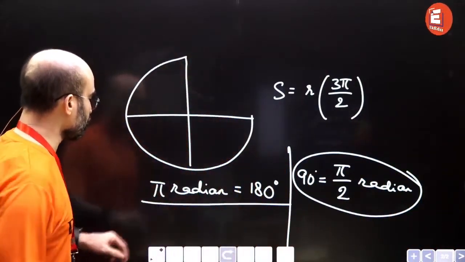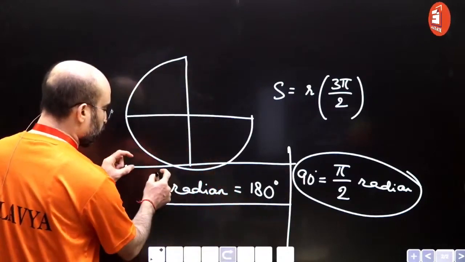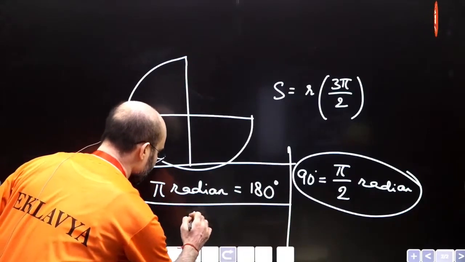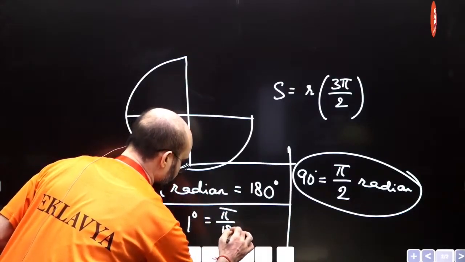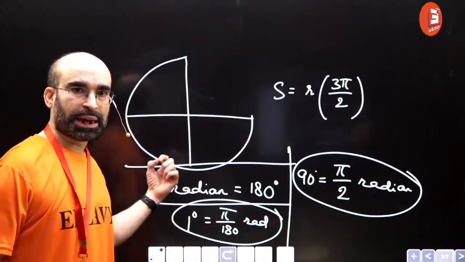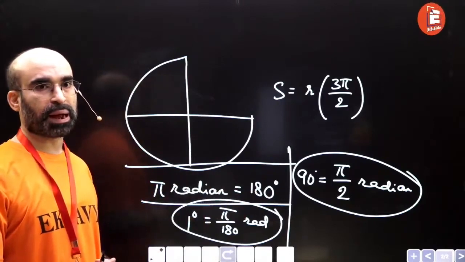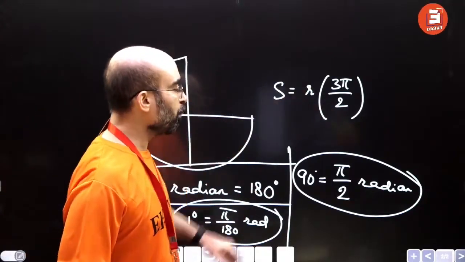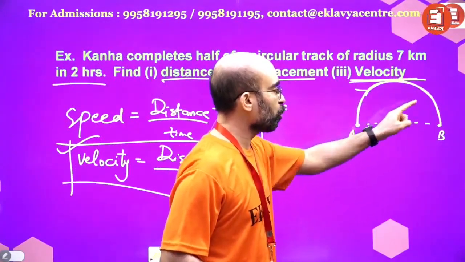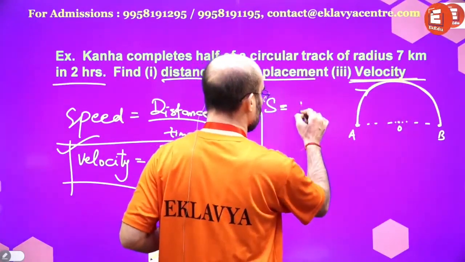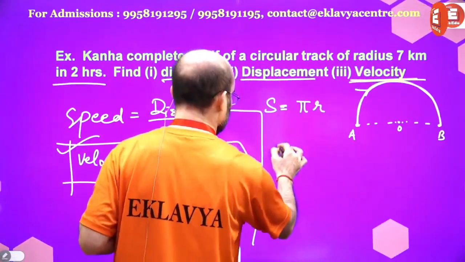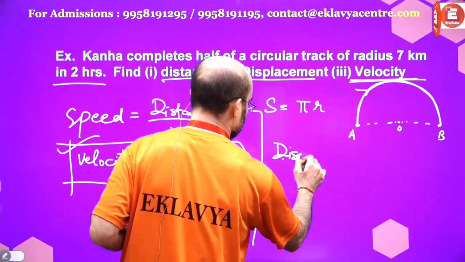Okay, so this you need to keep in mind, that pi radian equals 180 degree. 1 degree equals pi by 180 radian, both are the units. If you want to convert degree into radian, you can convert it in this manner. So here we have A to B. The distance covered is S equals pi into R. So whatever values are there, you can put. Now displacement will be what?